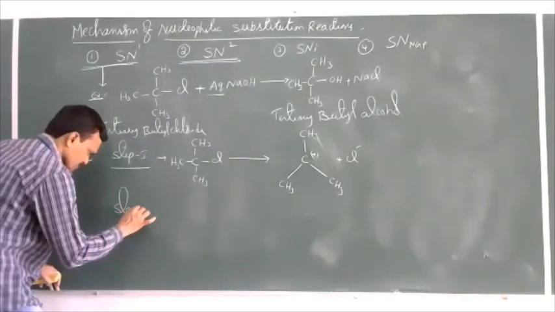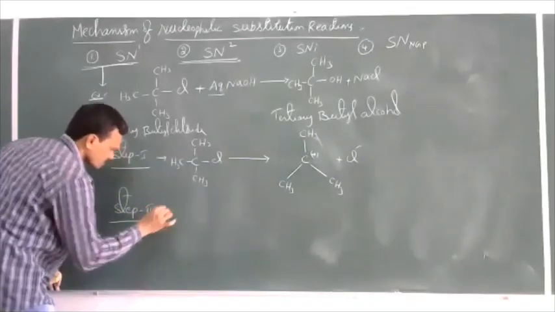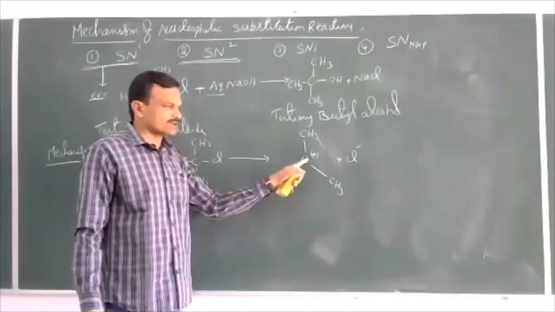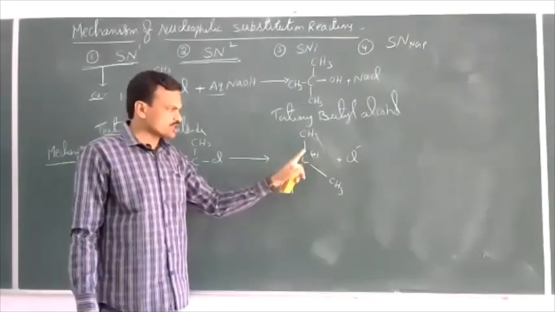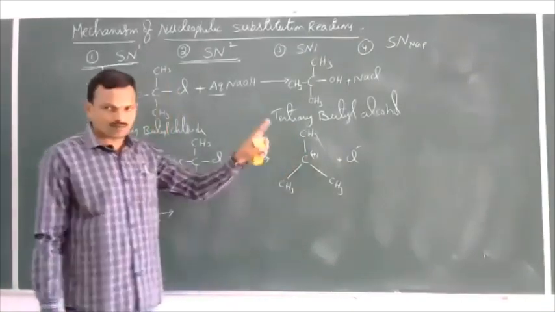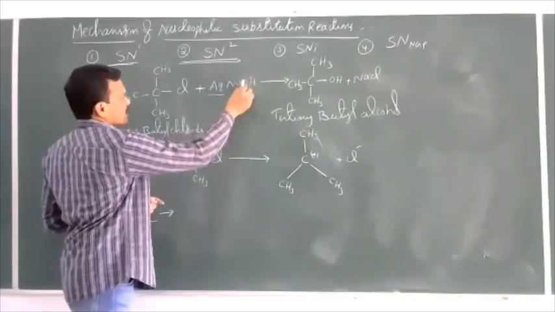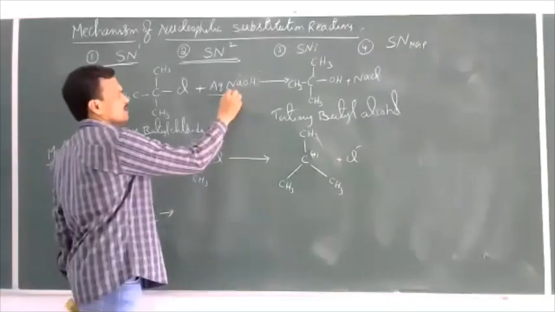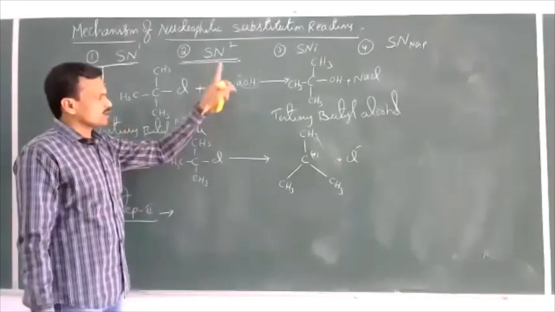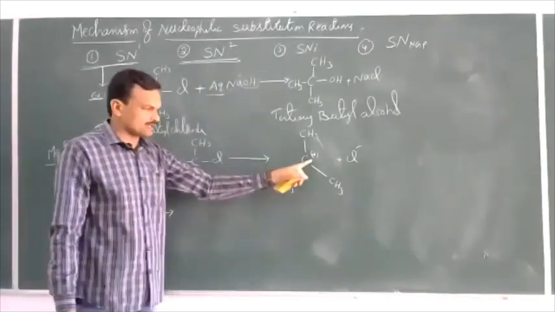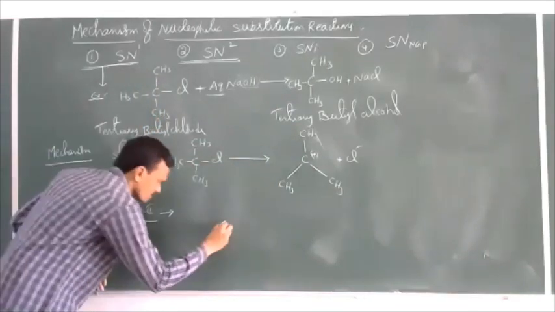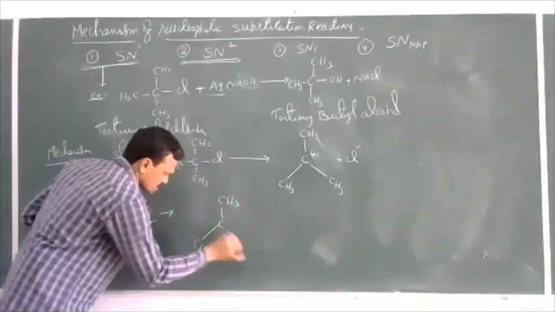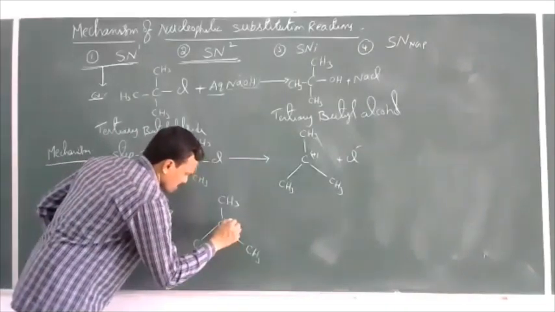Now, the tertiary butyl carbocation formed here is attacked by the nucleophile OH minus of NaOH. NaOH splits into Na plus and OH minus. Now the OH minus attacks the carbocation. See, CH3, CH3 and CH3 with the carbon bearing a positive charge.